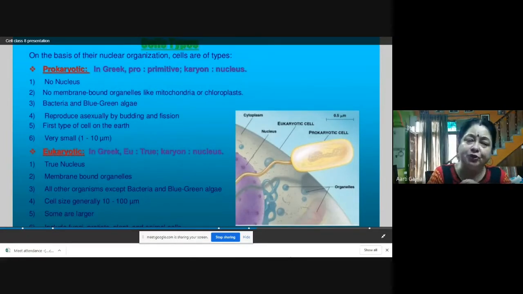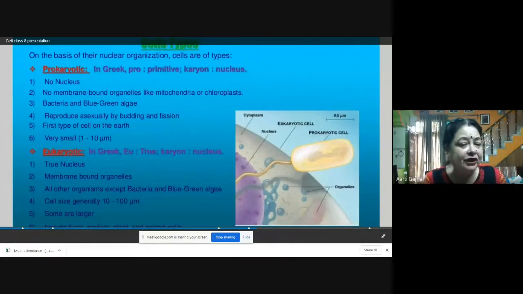They reproduce asexually by budding or fission, and this is the first type of cell on earth because it is a primitive cell. After that the cell evolved, and the complex cell, the eukaryotic cell, came into existence. So this is prokaryotic.